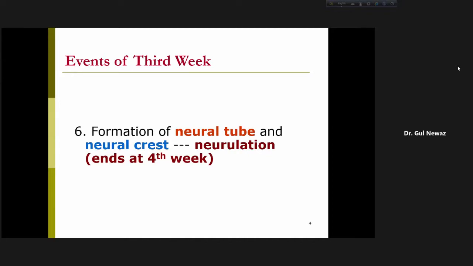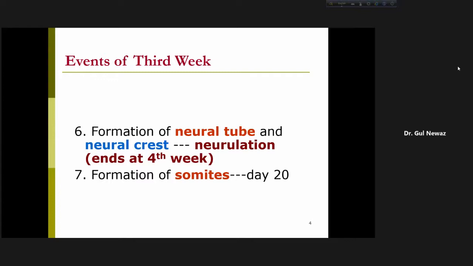I told you the process of neural tube formation is known as neurulation, and the process of 3 germ layer formation is known as gastrulation. Neurulation ends at the 4th week. And then formation of somites. Last day, I told you the somites are blocks of paraxial mesoderm.